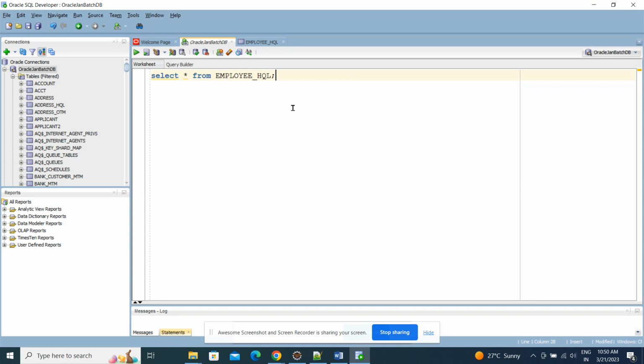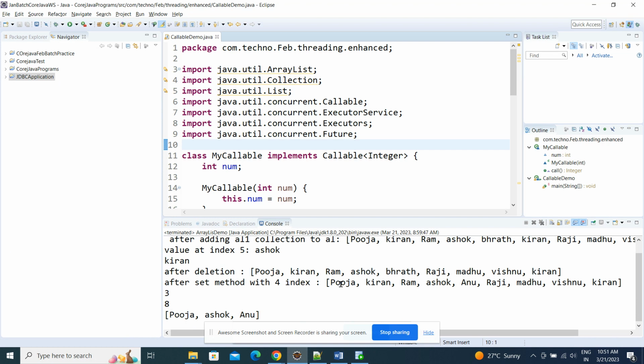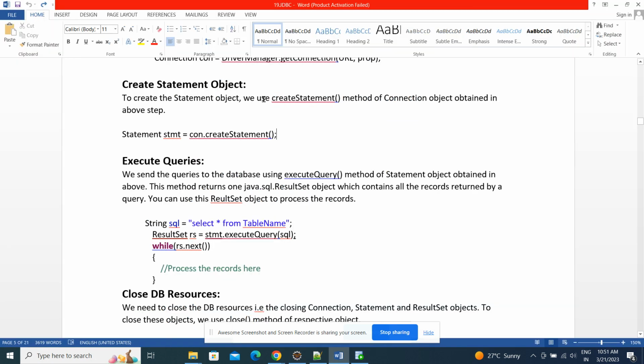This is a query which, if I execute it, returns this result. This query construction I will do in the create statement step, the third step.